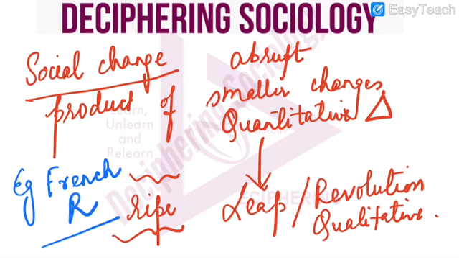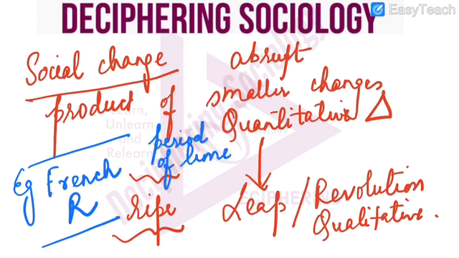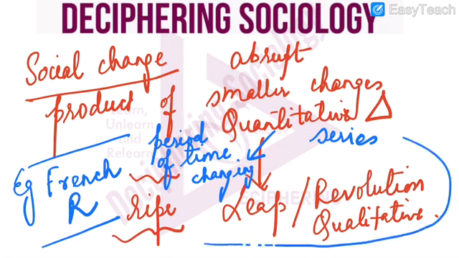The French Revolution, even though it started on one particular day, yet it was a result of changes going on over a period of time, when people started realizing that they were undergoing exploitation and their ideology started changing. So a series of quantitative changes leads to one particular instance of change, which is known as qualitative change.